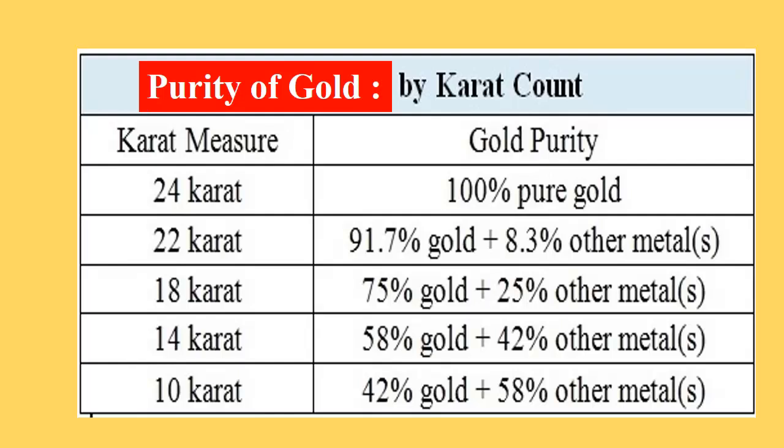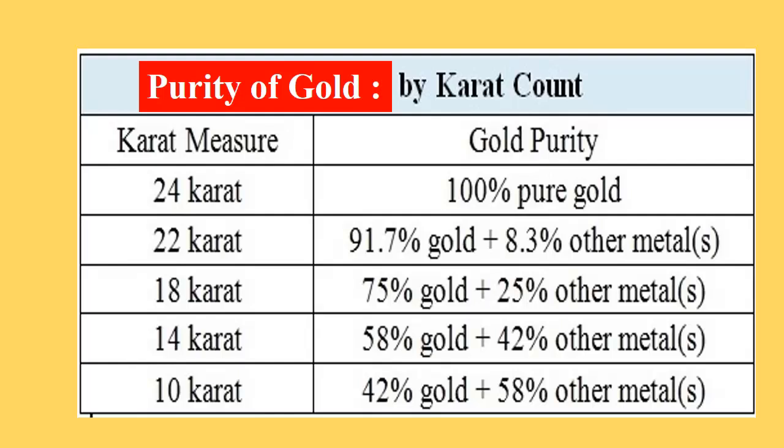If it is 22 carat, it has 91.7% gold and 8.3% other metals. 18 carat means you have only 75% gold, whereas 25% is other metals mixed. 14 carat, only 58% gold, and the rest, 42%, is other metals. And 10 carat means the percentage of gold is only 42%.